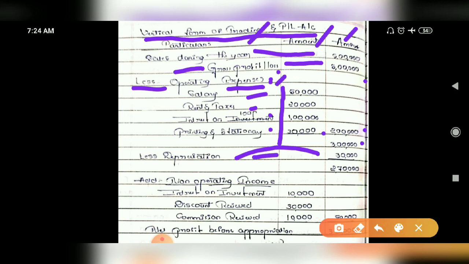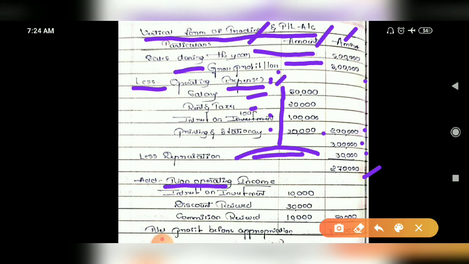So the depreciation amount is directly given. On what assets depreciation is to be calculated, nothing is given. So directly the depreciation amount is given. That is good for you. Then you are going to take that depreciation amount here that you have to deduct. Depreciation is an expense. So 30,000 depreciation is there. 3 lakh minus 30,000. So that would be 2,70,000.